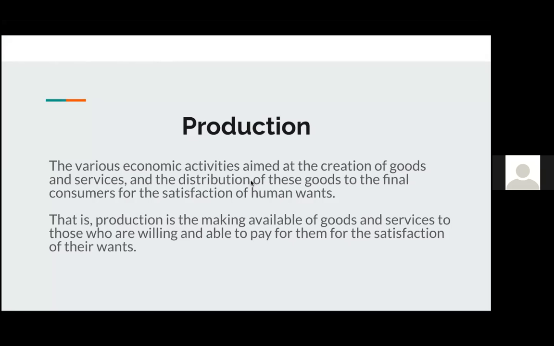So what is production? It is defined as the various economic activities that are aimed at creating goods and services and distributing these goods to the final consumer for the satisfaction of human wants. Essentially what it means is that production is the making available of goods and services to those who are willing and able to pay for them for the satisfaction of their wants.